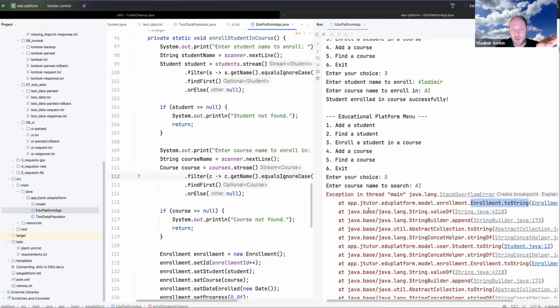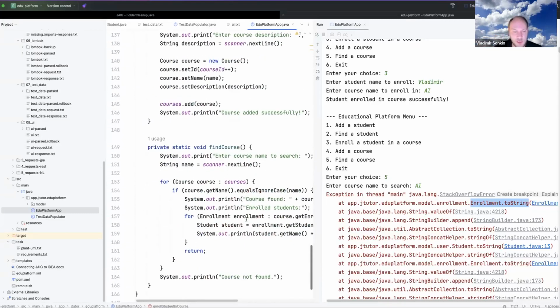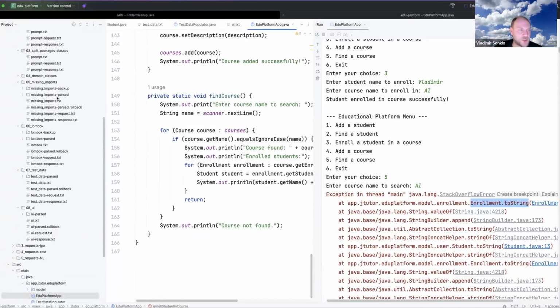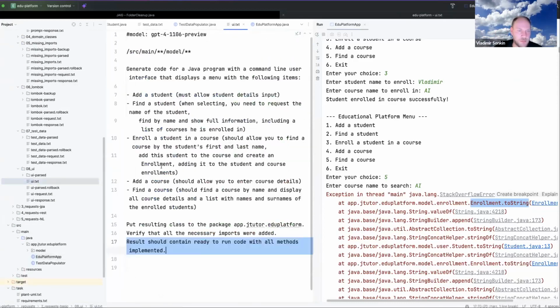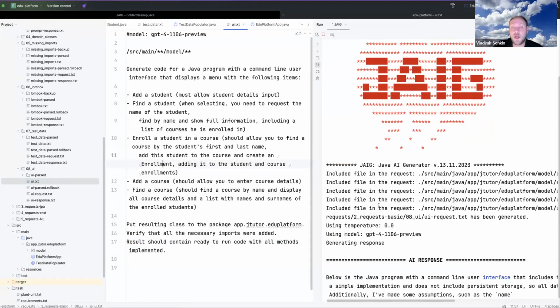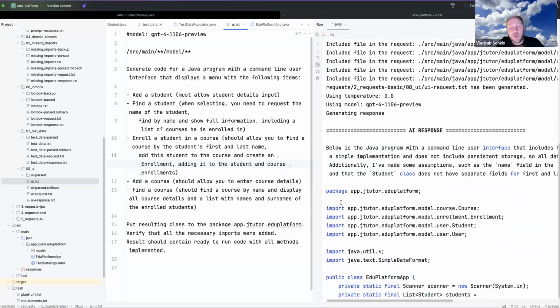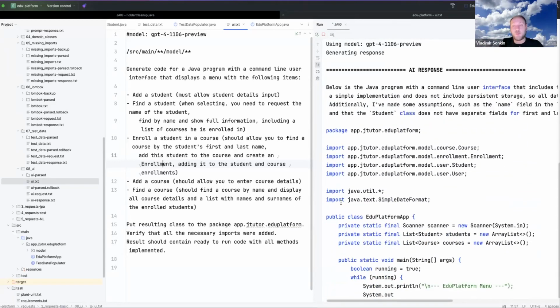We can regenerate the program. We can add the fix. Usually it is nondeterministic. I didn't expect it. It happens sometimes. I can just try to regenerate the code. Maybe it is the simplest way to fix it. Try to regenerate the code. Often it helps. Sometimes it doesn't help. Maybe we will have some other problem.